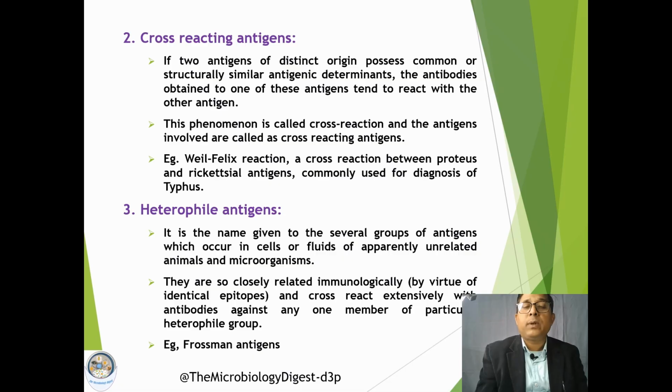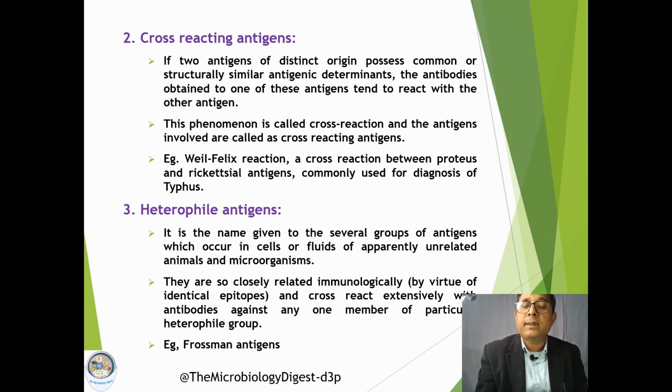Next type of antigens we are going to discuss is the cross-reacting antigens. From the name itself, we can understand that these antigens come from distinct origins, but they have some common or structurally similar antigenic determinants.